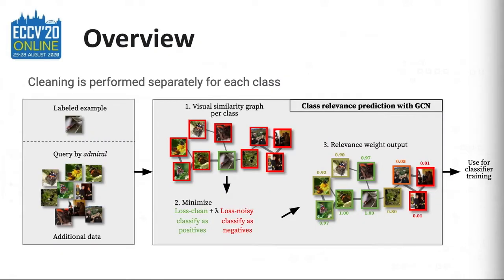Here is the overview of our method. We start from one or few labeled examples. We query with the class name and collect additional noisy data from the web. We then create a graph using the visual embeddings of each image and train a GCN which outputs a relevance weight for each image. We then use these weights when training a classifier.